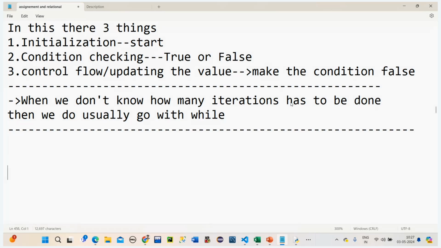Now let's see the syntax of the while loop. First, as I said, initialization. So here it is i is equal to 0. Then I am writing while, and here I write the condition, and then a colon.